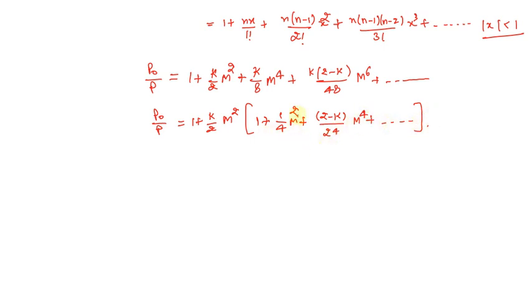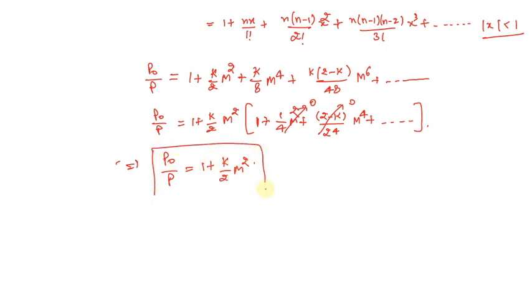As m is very small, we can consider these terms negligible with respect to the value 1. If we neglect them, what we are left with is P naught divided by P equals 1 plus K by 2 m square.